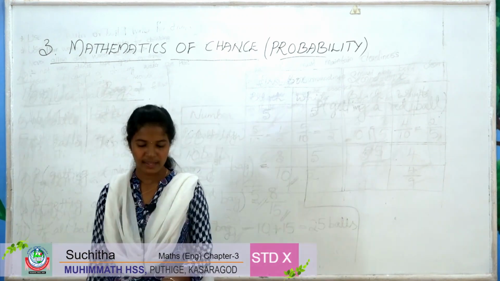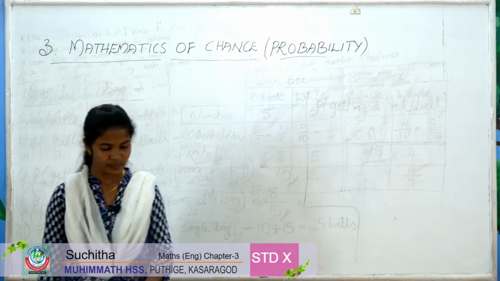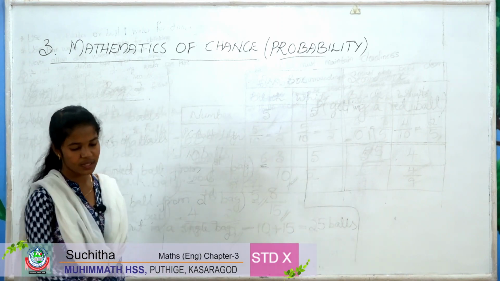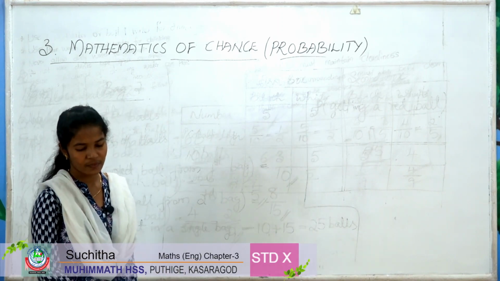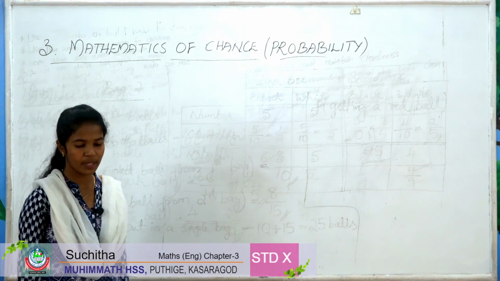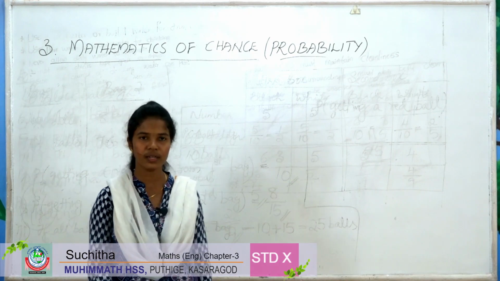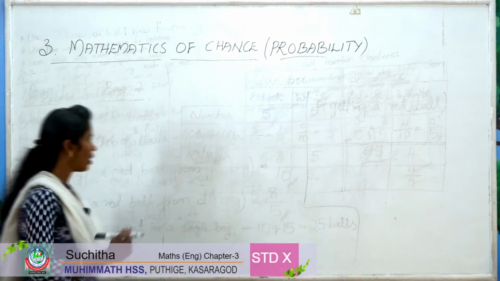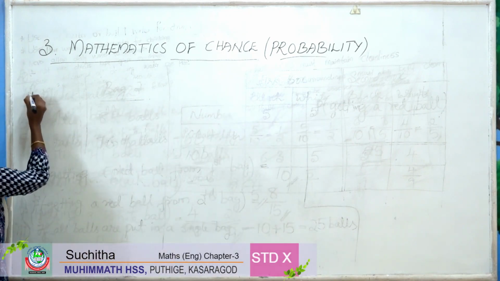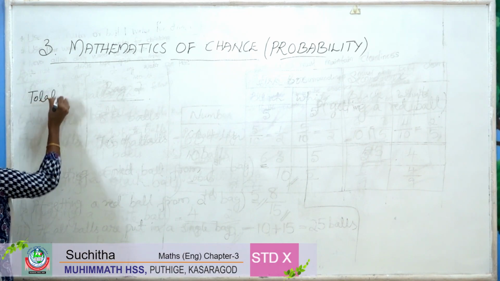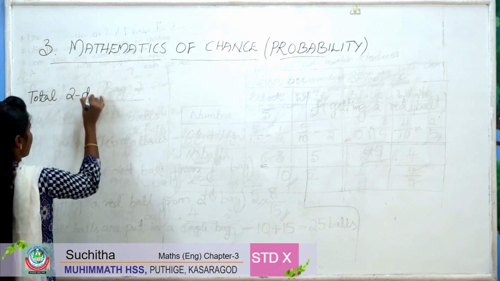Okay. Next, the third question. One is asked to say a 2-digit number. What is the probability of it being a perfect square? So here we want total 2-digit numbers. How many 2-digit numbers are there?